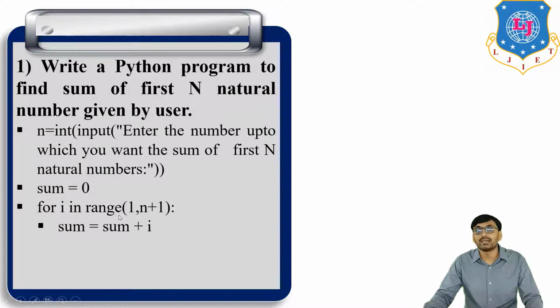Now third iteration, then fourth iteration, fifth iteration. So this loop continues for every element of i: i is equal to 1, i is equal to 2, i is equal to 3, i is equal to 4. And then print sum is sum. So the last value of sum is transferred here, and we get the answer. Okay.